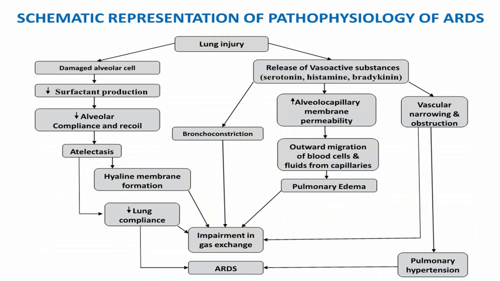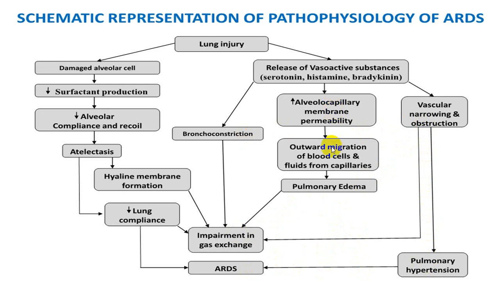This is again one variety of explanation of the pathophysiology of ARDS, that because of lung injury there is vasoactive substance activation, that is serotonin, histamine, bradykinin, which will give rise to increased alveolar capillary membrane permeability, bronchoconstriction, vascular narrowing and obstruction, which will give rise to pulmonary hypertension, and that can also aggravate ARDS. Also it can aggravate impairment of gas exchange because of the vascular obstruction.